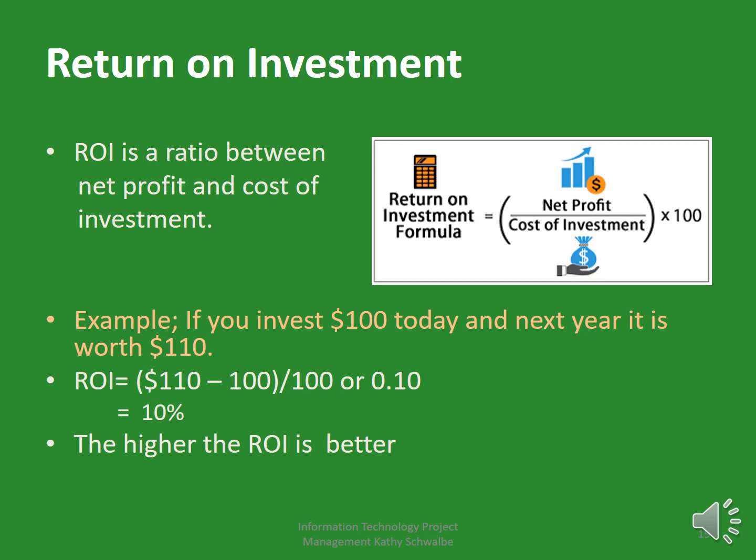As an example, if you invest $100 today and next year it is worth $110, then what is the ROI? ROI is equal to 110 minus 100, divided by 100. It's equal to 0.10. That means 10%.